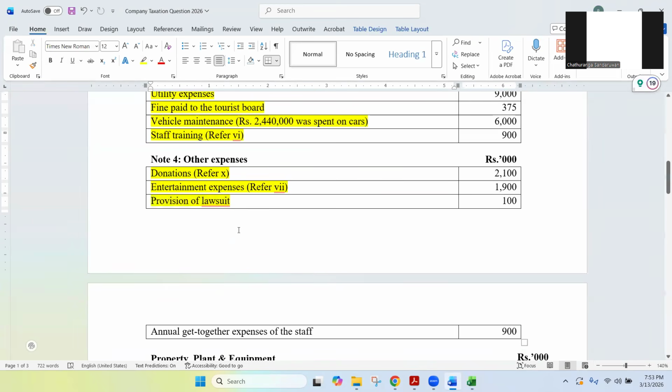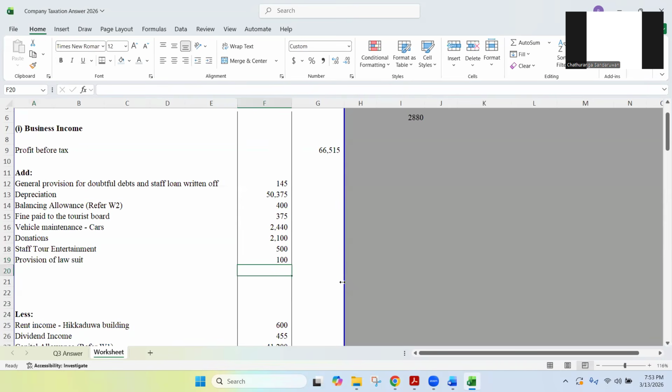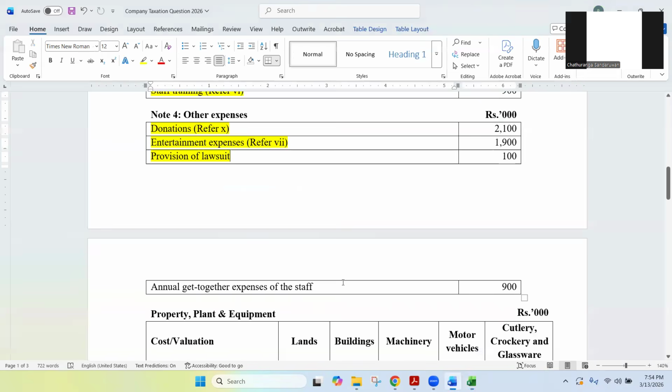And then you have annual get together expenses of the staff, 900. What do you think? Similar to entertainment expenses, isn't it? These annual get together expenses are not allowed to be deducted. So I'm adding back 900 annual get together expenses, not allowed. So I added it back.